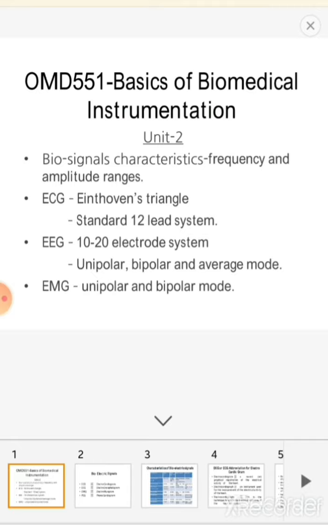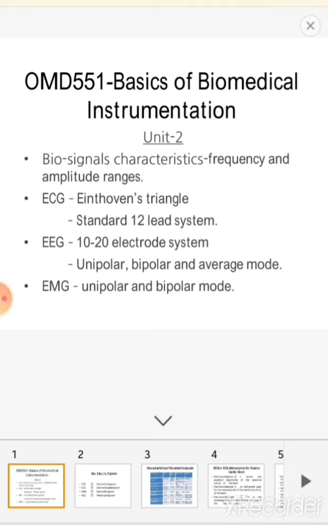My topic is a brief about biosignal characteristics. This is the topic under the subject Basics of Biomedical Instrumentation. The subject code is OMD 551. This is one of the elective subjects for 5th semester Electronics and Communication Engineering students.